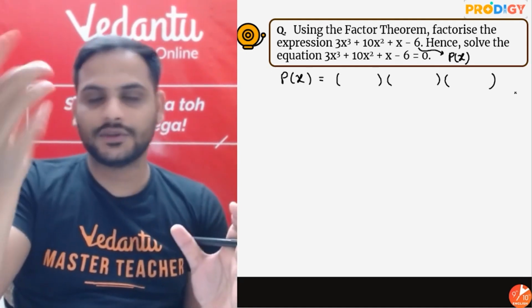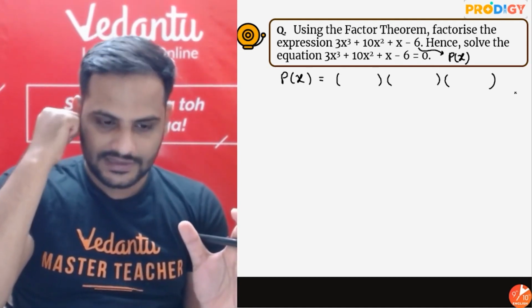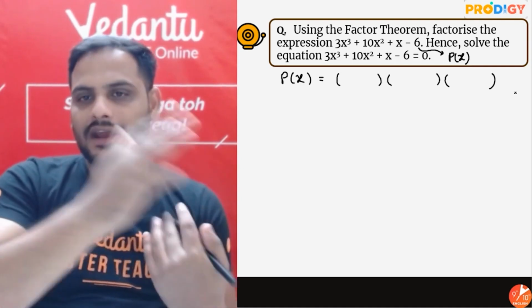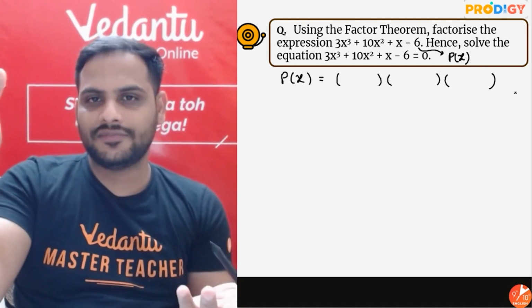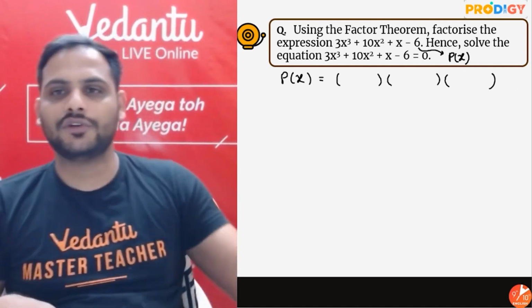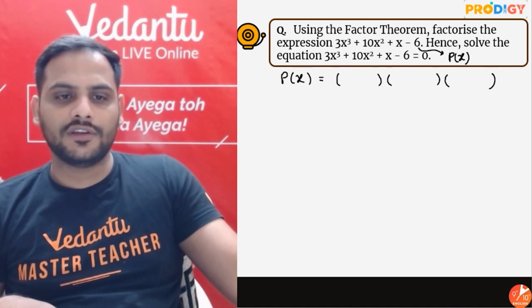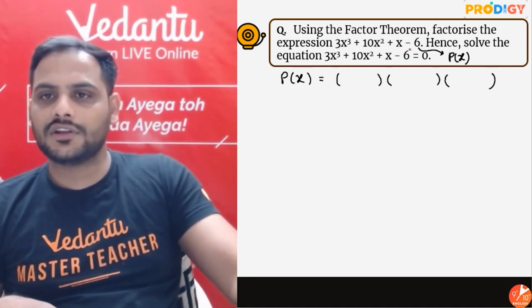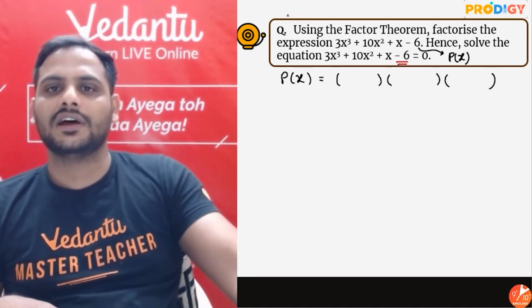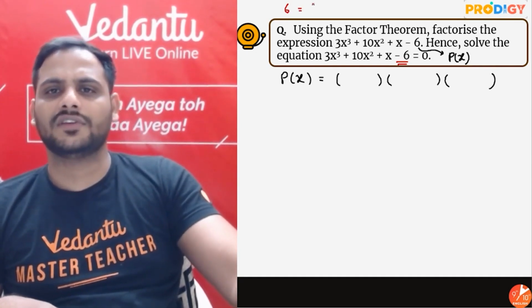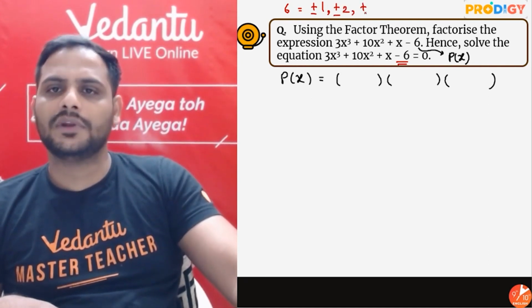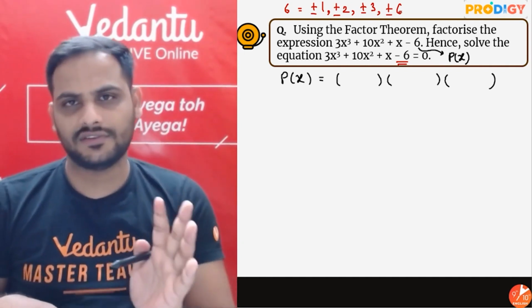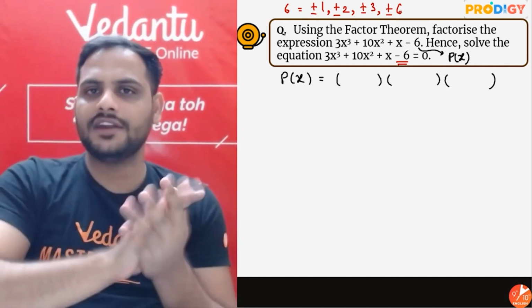Okay, so apply the logic. You will say, sir, in the previous question one factor was given to me. Here I don't know any factor, so let's try different values. Let's try to get any one factor. So for that, beta, look at this constant term. Here the constant term is minus 6. Write all the factors of 6. It will be plus minus 1, plus minus 2, plus minus 3, and plus minus 6. These are the factors of 6, and these are the only numbers which divide 6.